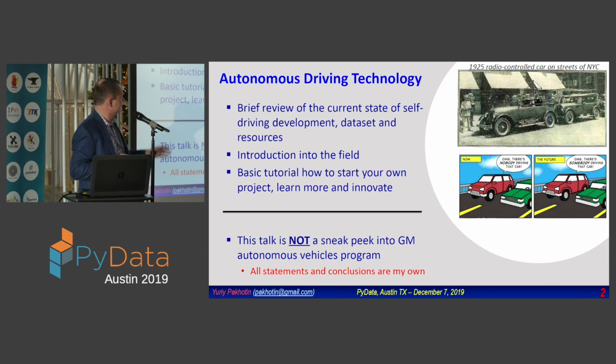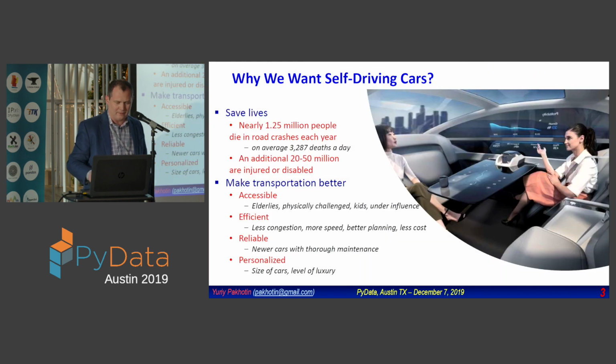This self-driving technology didn't start yesterday, it started almost 100 years ago. That's the picture of the first radio-controlled car on the streets of New York City in 1925. You're probably surprised that it has such a long history.